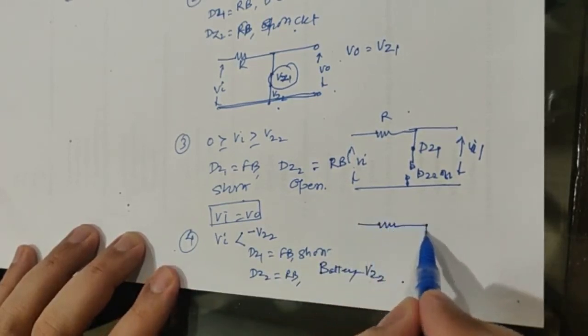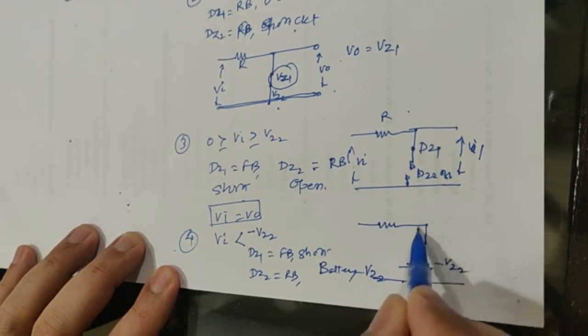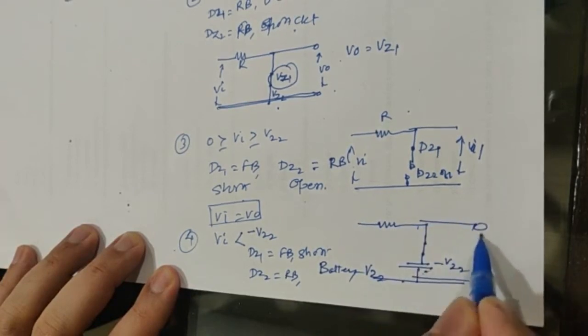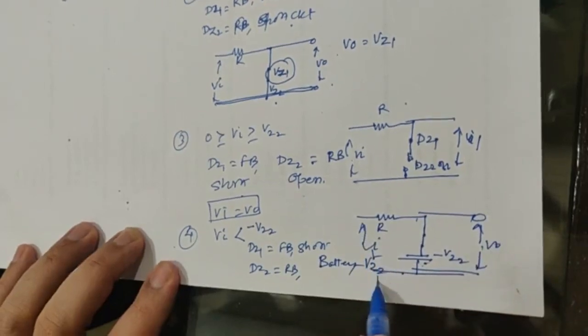So the diagram will be a resistance and a battery, negative and positive like this, minus VZ2. That minus VZ2 now appears across the output, and therefore I can write V0 is equal to minus VZ2.